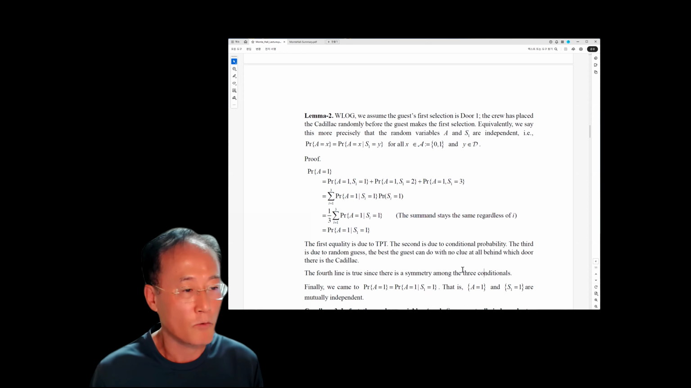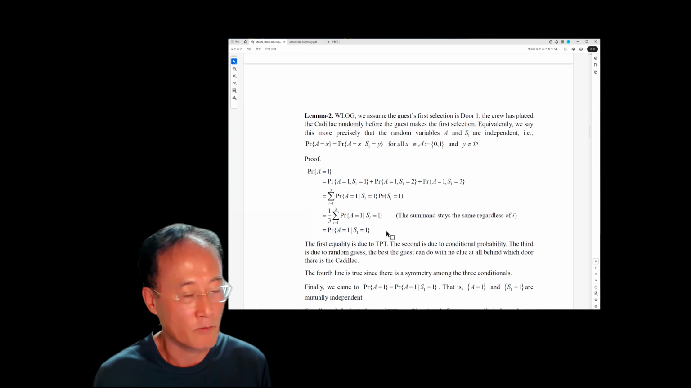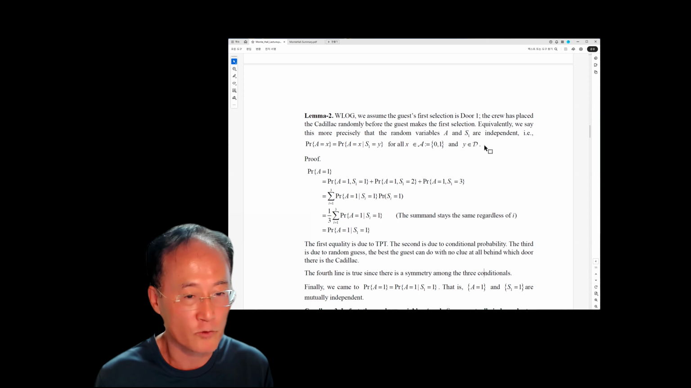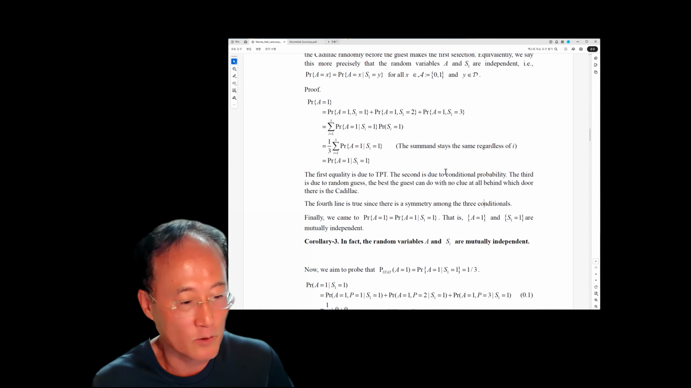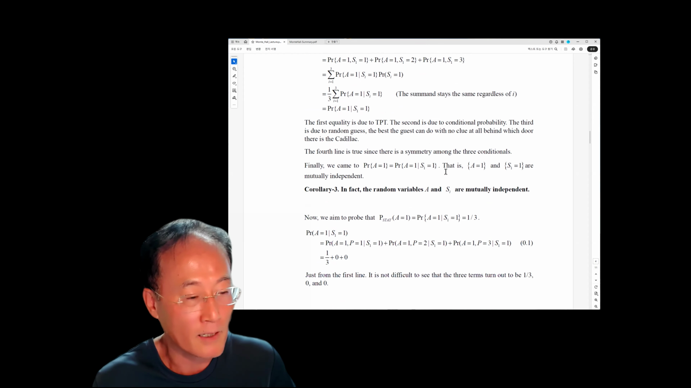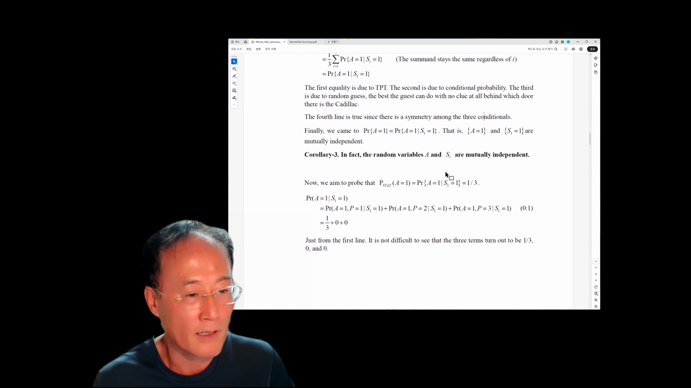Once we have proven that probability A is equal to 1 is equal to probability A is equal to 1 given S1 is equal to 1, we can say that these two random variables are mutually independent. So the note is like this. I hope that you can take a look at the whole note and understand how we can describe and analyze the two policies and find out the exact probabilities.